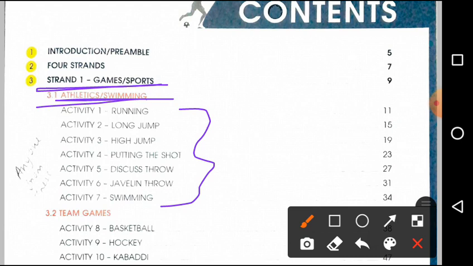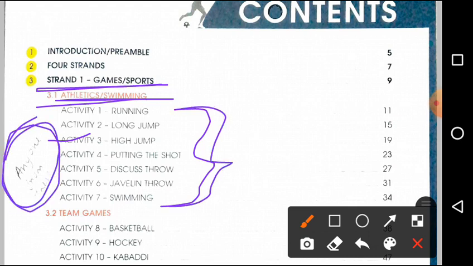For example, if you are choosing high jump, then you have to write down about high jump and the basic things which you have to note down in your project copy. I'll explain it a bit later. First, you better know how many projects, how many topics you have to choose for your project work. So any one from these chapters. Among these chapters you have to choose one as the content for your project.